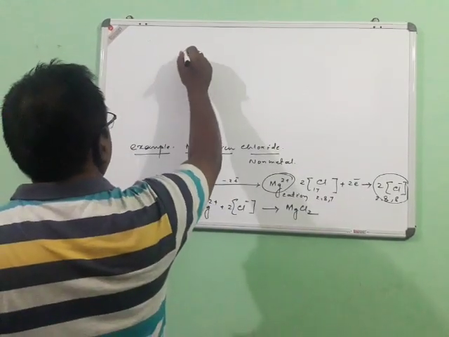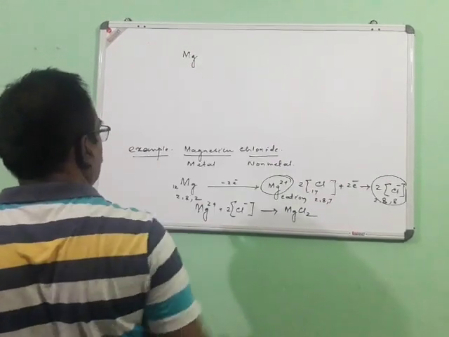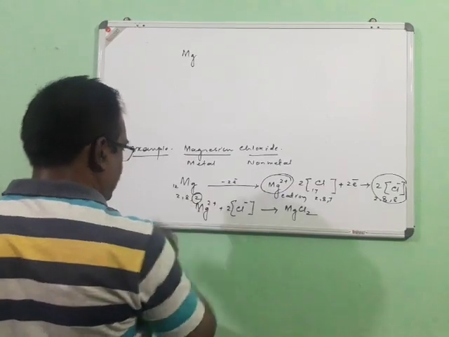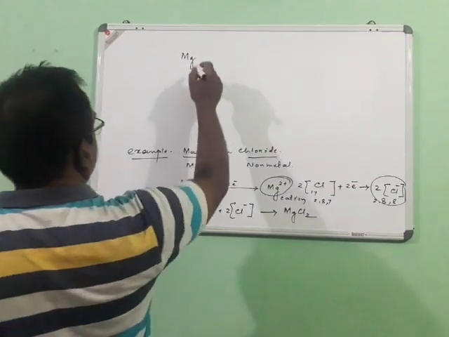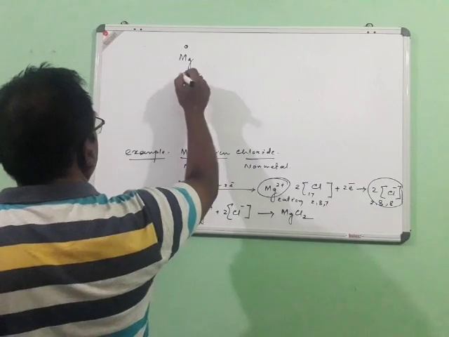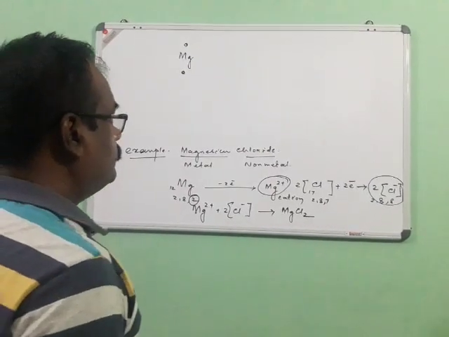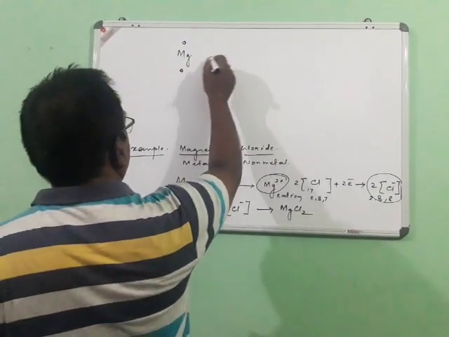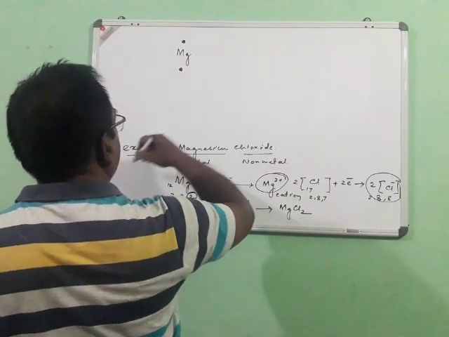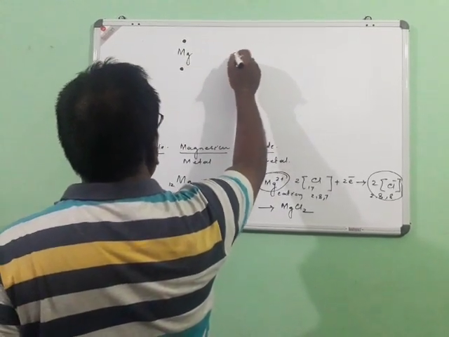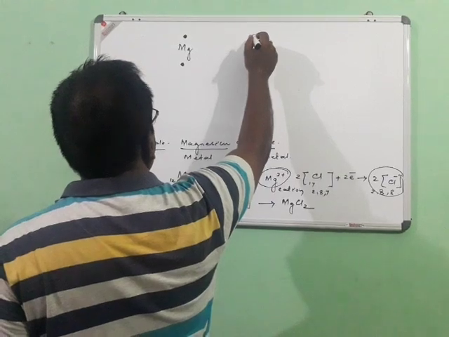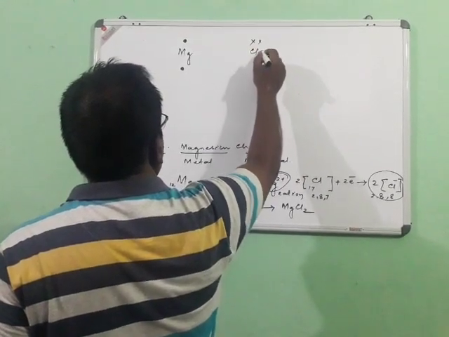So consider magnesium, whose number of valence electrons is 2, so this can be represented by Mg with 2 valence electrons. These dots represent valence electrons. Similarly, chlorine can be represented by crosses, having 7 valence electrons.